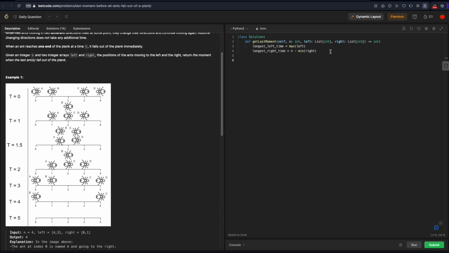So now we know the longest it's going to take for some ant moving left, or all ants moving left, to reach the end of this plank. And we also know the longest it's going to take for all the ants moving right to reach the end of the plank on the right-hand side. So then how much time will it take for all the ants to be off this plank? Well, that's just going to be the maximum of either the longest left time or the longest right time. So we just need to return the maximum amount of time it's going to take, the longest left or the longest right. So we can just return the max of the longest left time or the longest right time.